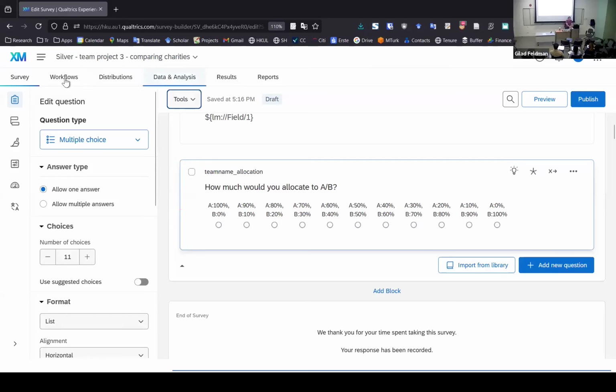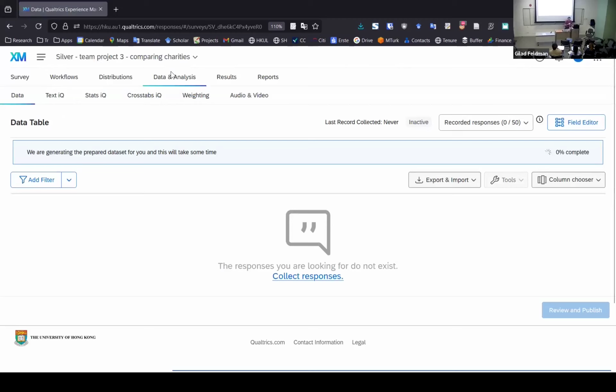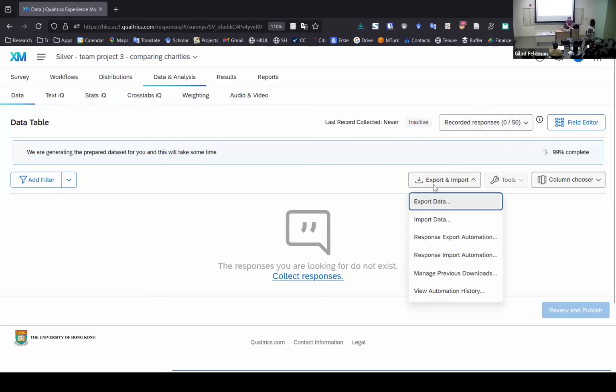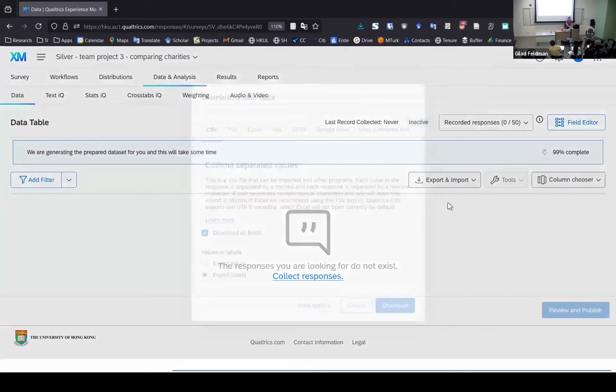So on top here, you'll see that there's a tab called Data and Analysis. So we go to Data and Analysis, and it displays to me all the 50 participants. So you can see recorded responses are these 50 test participants. It takes a bit of time to display this, but we don't have to wait. We can just export the data.